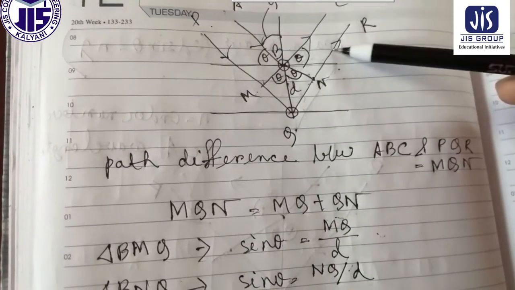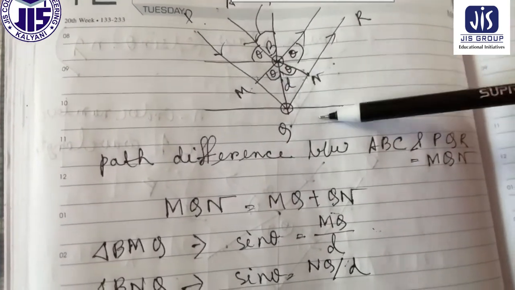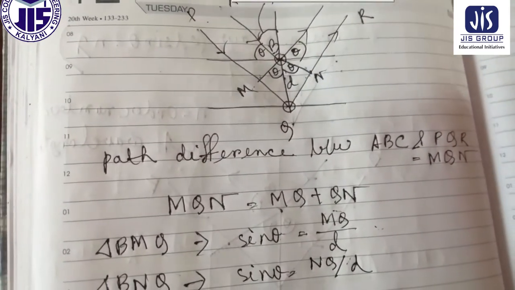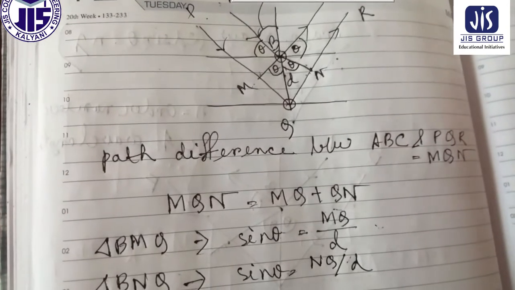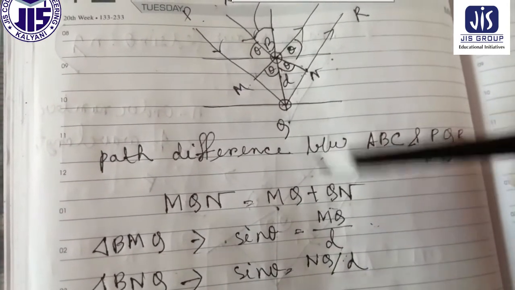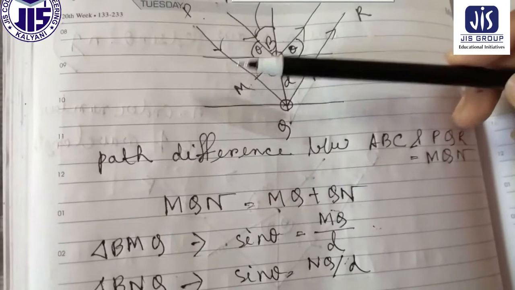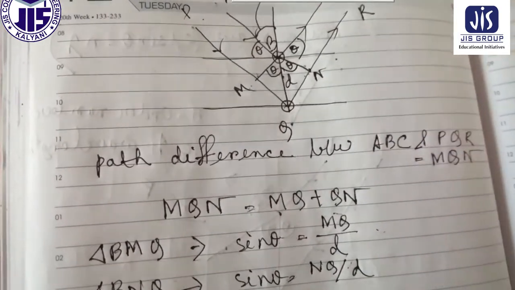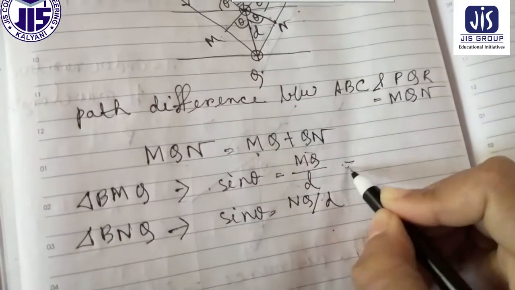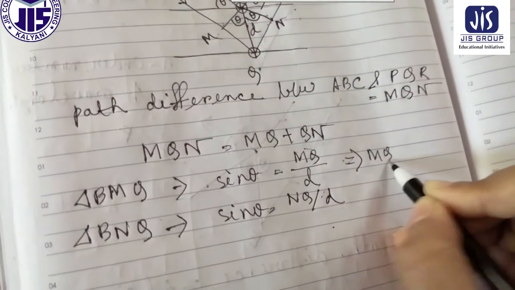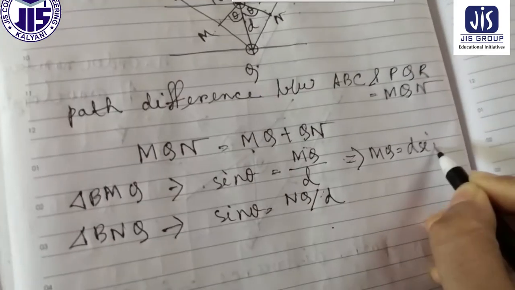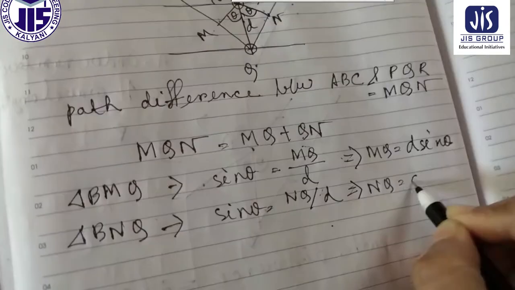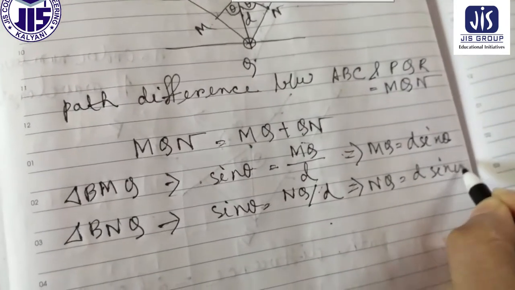So therefore, sin theta will be equal to base by hypotenuse. So MQ by d, and sin theta equal to NQ by d. Now, from this expression, we can write MQ equal to d sin theta, and here NQ equal to d sin theta.